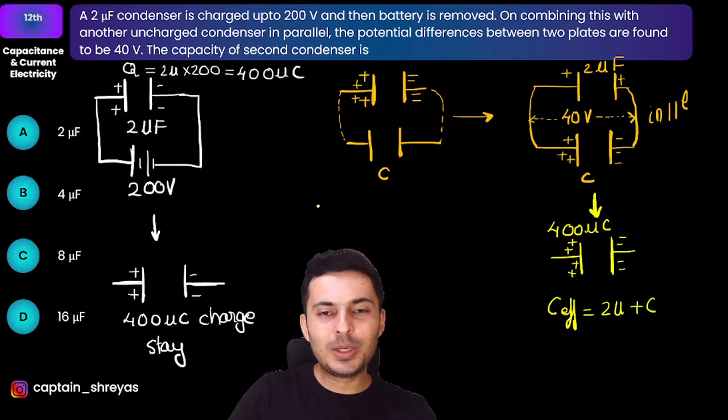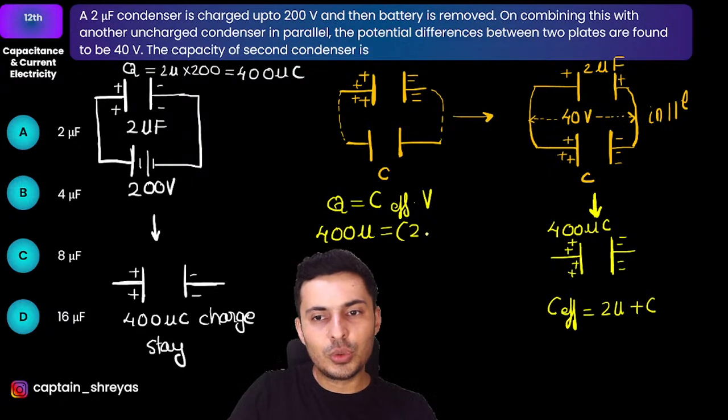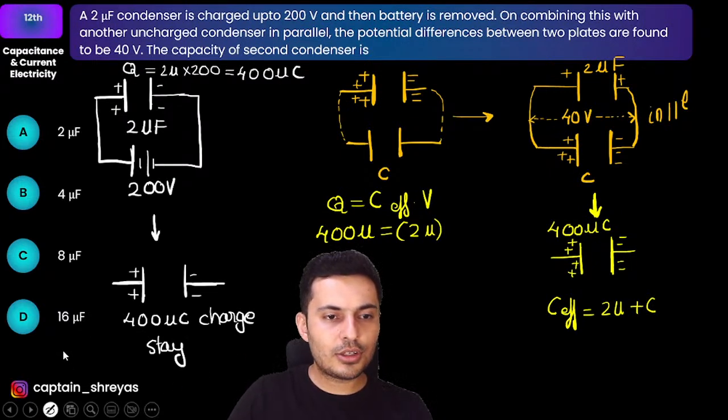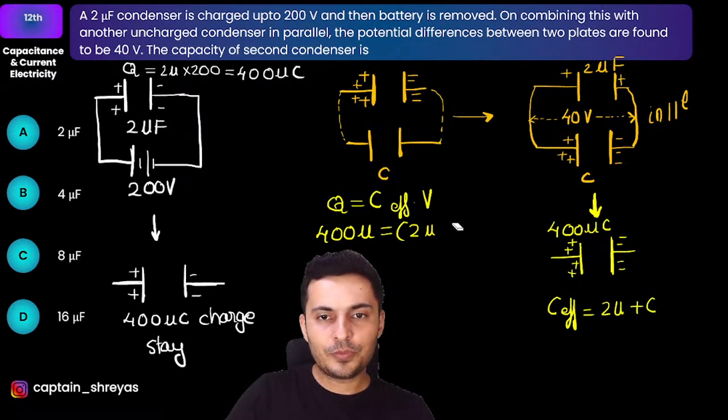So all you need to do is use Q is equal to C effective into that voltage. Q is 400 micro. Effective capacitance is 2 micro plus the capacitance. So let me just write it. 2 micro plus capacitance.